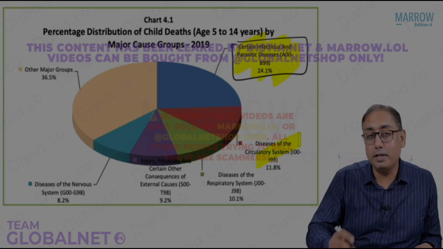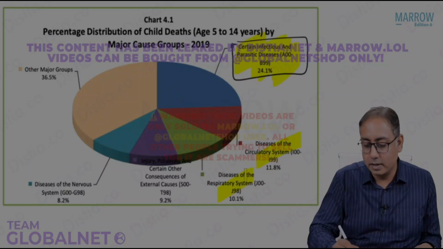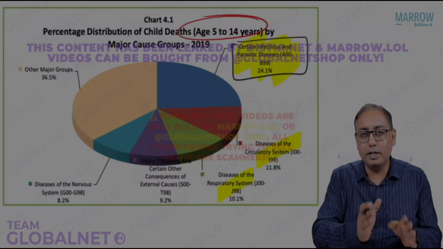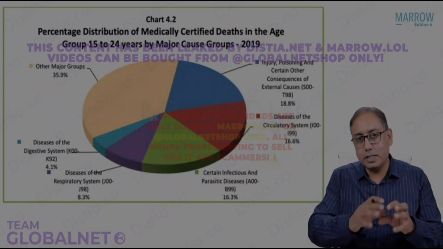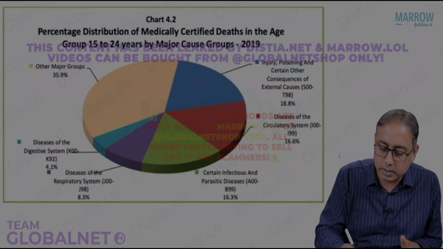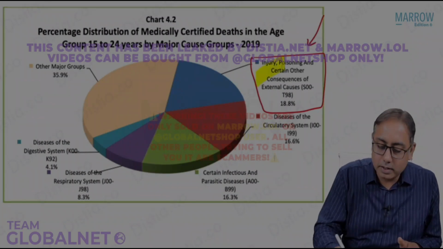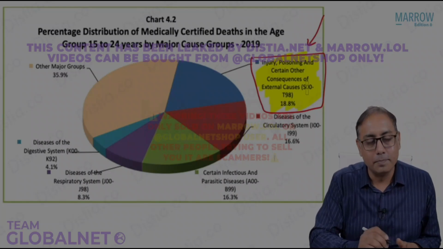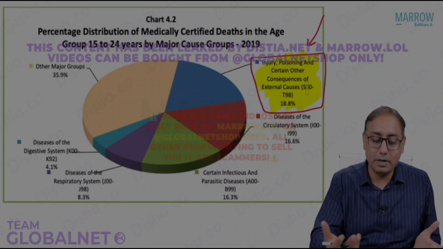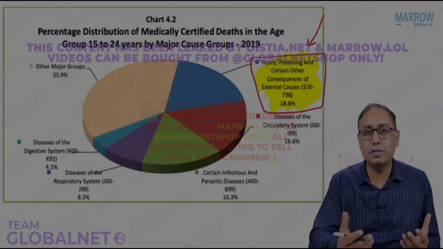Second in line, now a new disease has started showing up, that is the cardiovascular diseases, and then you have the pneumonias. But more importantly, you would like to remember that for children after 5 years, below 15 years, it is infections. Then once the child goes into adolescence after 15 years, the most important cause is now injuries. That is again a prospective MCQ: after 15 years, in the adolescent or young adult age group, what is the most common cause for a person to die? It is injuries, poisoning, or other consequences of external causes.